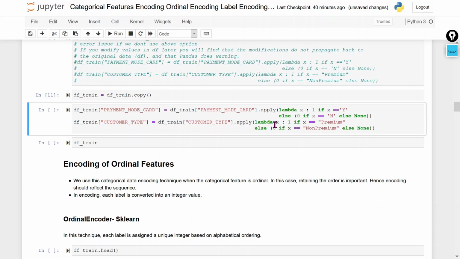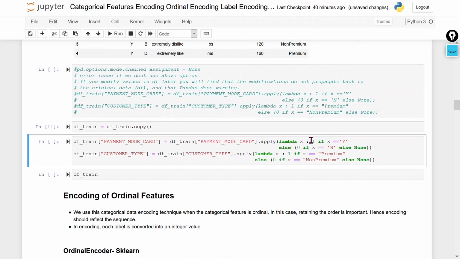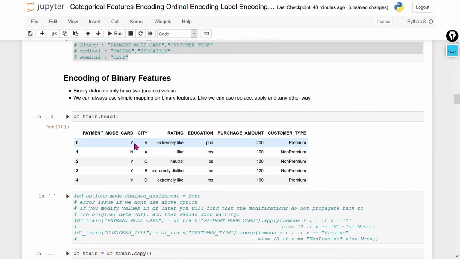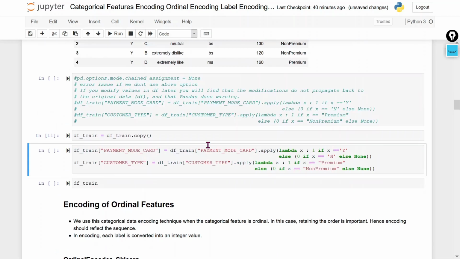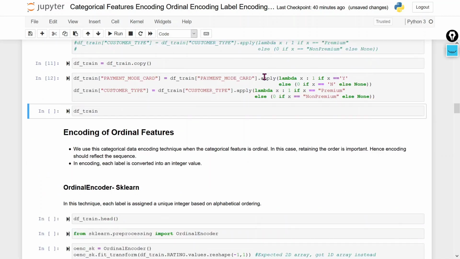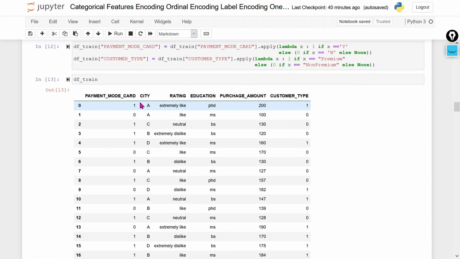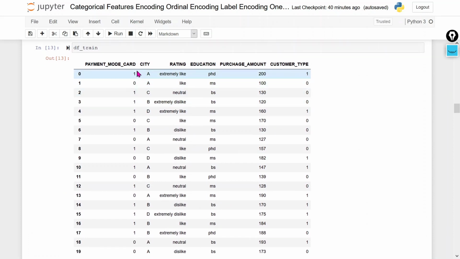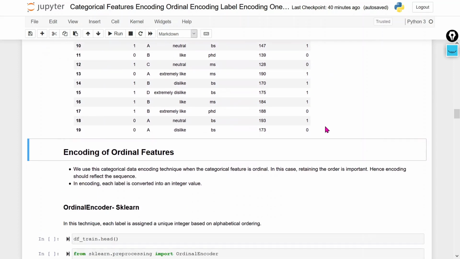Here I am going to use the apply function, where I replace the premium and non-premium values with 1 or 0. You can also use the replace function. There are many methods or functions we can use to replace these values. Here you can see all the values have been replaced: 1 0 0 1 0 0.